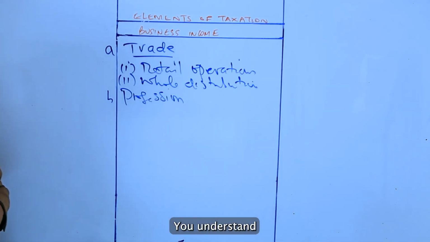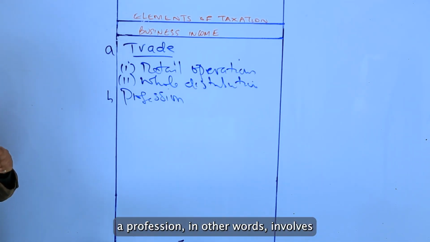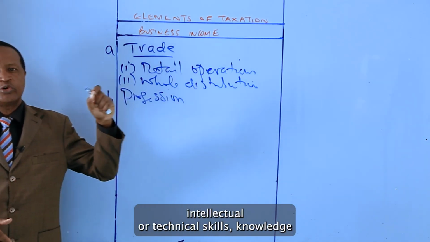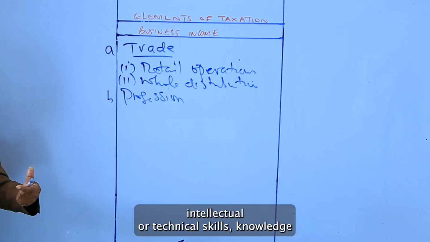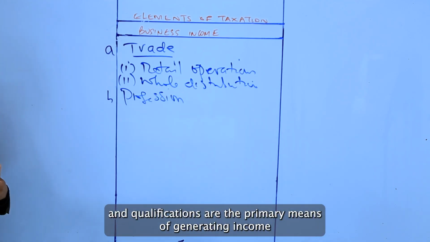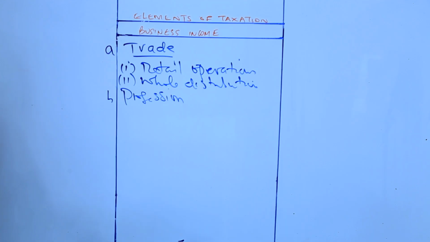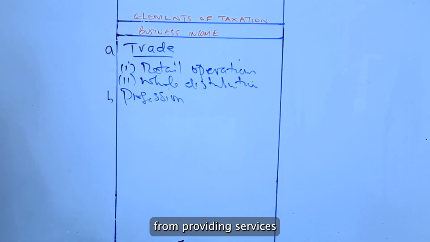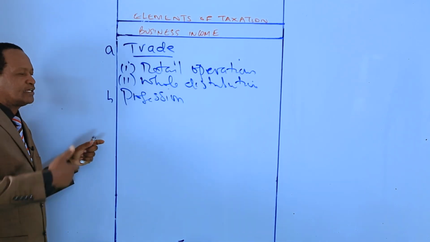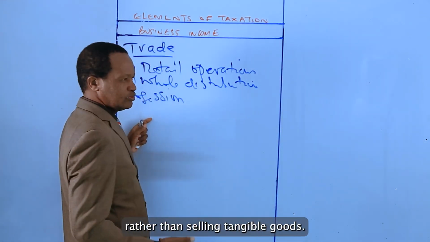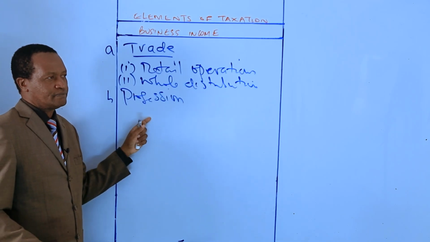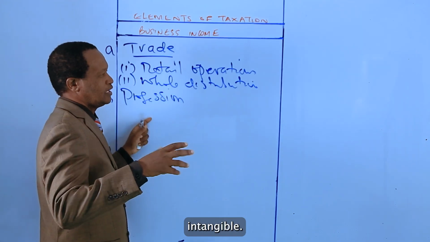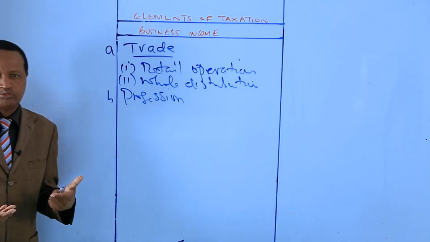You understand? A profession, in other words, involves activities where specialized intellectual or technical skills, knowledge, and qualifications are the primary means of generating income. And income from profession is typically derived from providing services rather than selling tangible goods. So professional services are intangible. Okay?